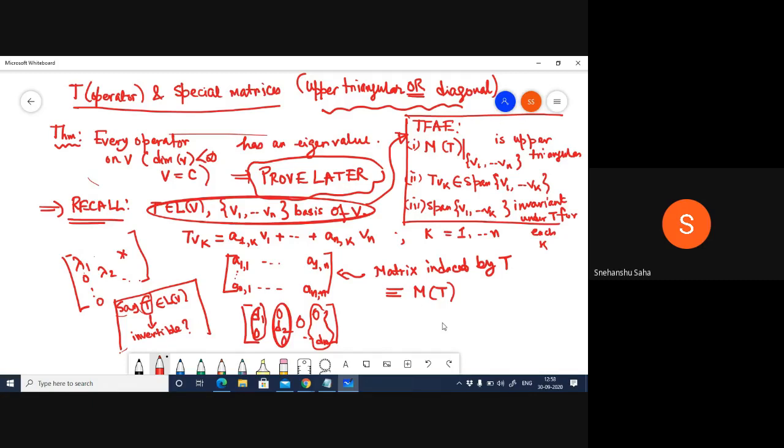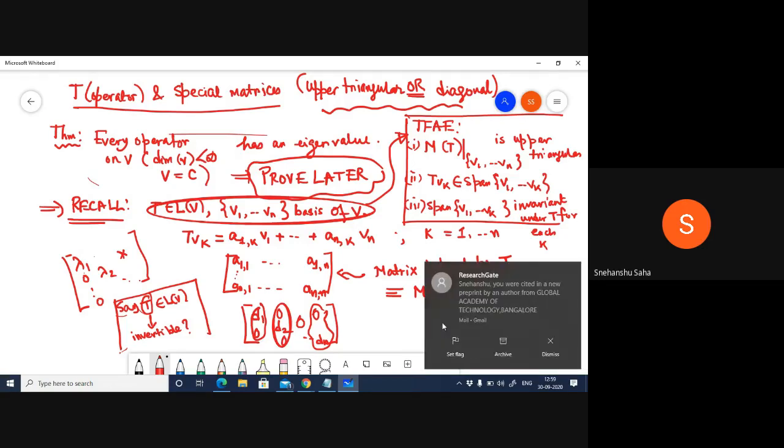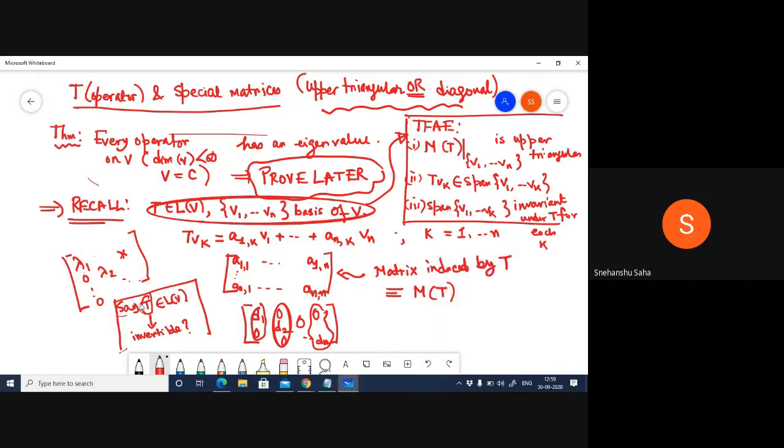basis vectors, which are nothing but the columns of your upper triangular matrix, also have to be non-trivial, right? So what does that imply? In an upper triangular matrix, except the principal diagonal elements, the other elements are anyway non-trivial. So the sufficient condition for this to hold is that the elements along the principal diagonal of the upper triangular matrix have to be non-zero. Therefore, for such a linear operator to be invertible, all the diagonal elements of an upper triangular matrix have to be non-zero. The same applies to a diagonal matrix as well.